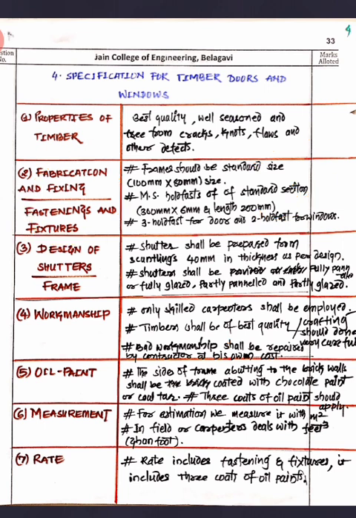When you are going for the design of shutter and frame, keep in mind that the shutter thickness should not be more than 40 mm. If the thickness is more, it will be costlier. Then the shutter may be fully paneled, fully glazed, or partially paneled or partially glazed, as I have mentioned here.